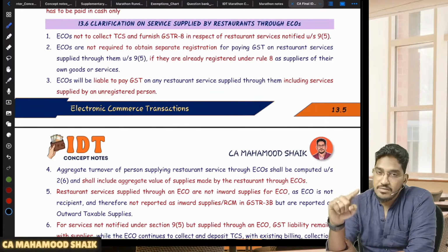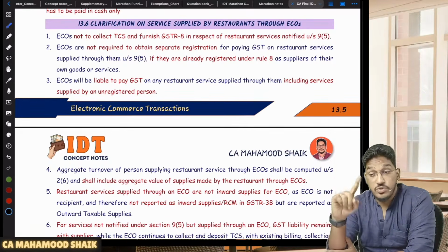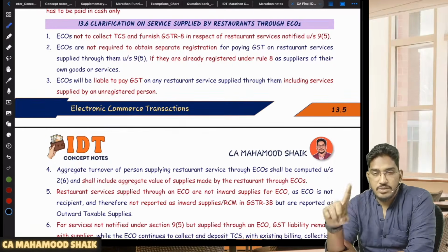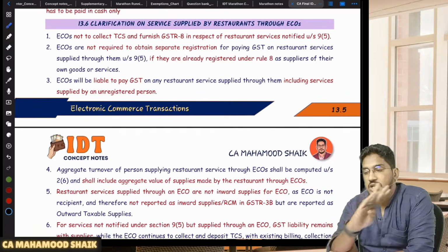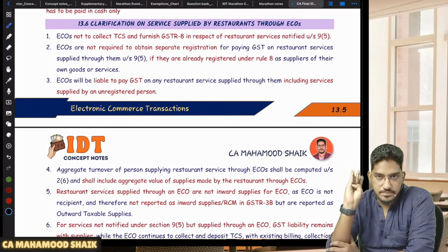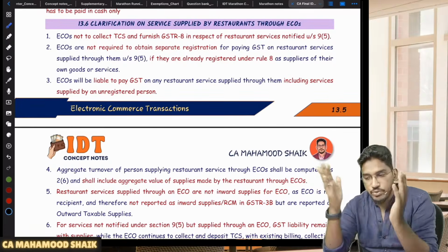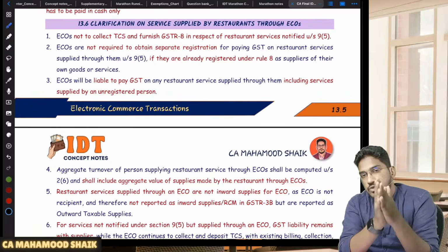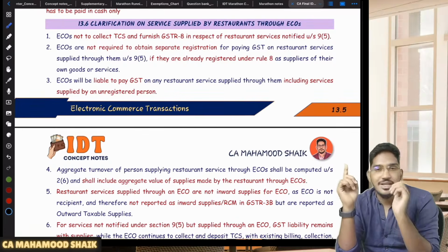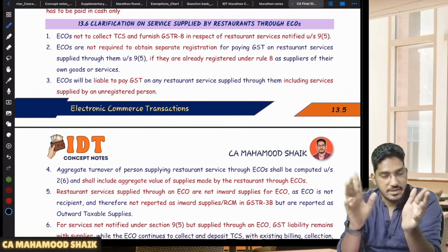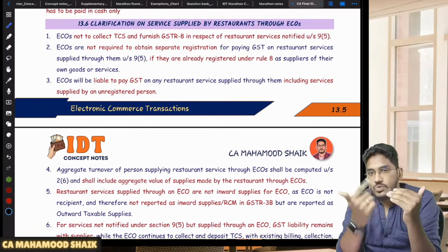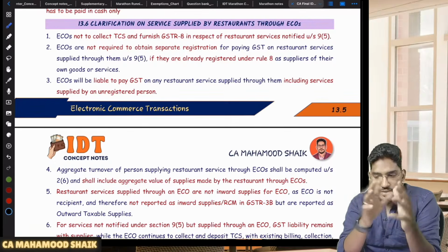So in case you are making supply of services through an e-commerce operator who is required to collect TCS under section 52, then you can't avail composition levy. So if you combine both the provisions, if you are staying under composition levy, you can only make supply of the goods through the e-commerce operator required to collect TCS under section 52.